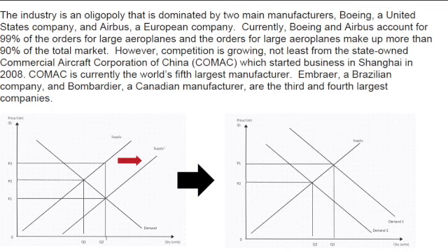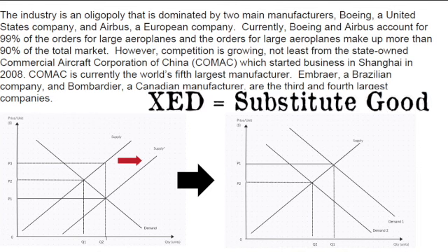Some students were drawing kinked demand curves, which is just not relevant, especially when we can see that contestability has grown anyway. So we need to consider that as well. Refer to XED, refer to substitute goods, showing sound knowledge and sound understanding.